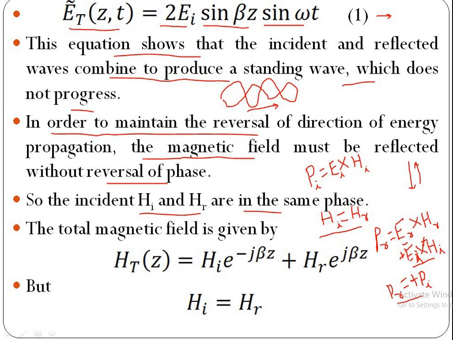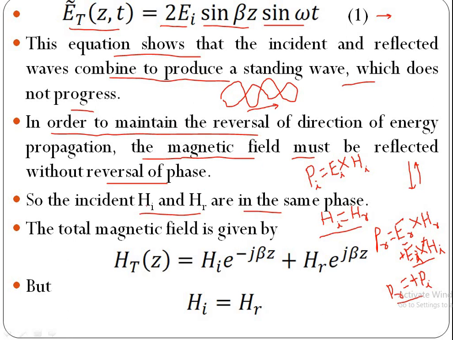Hence, the magnetic field must be reflected without reversal of phase. Remember, EI is equal to minus ER and HI is equal to plus HR. Then only reversal of power is possible. Otherwise, there is no reversal of the power flow.